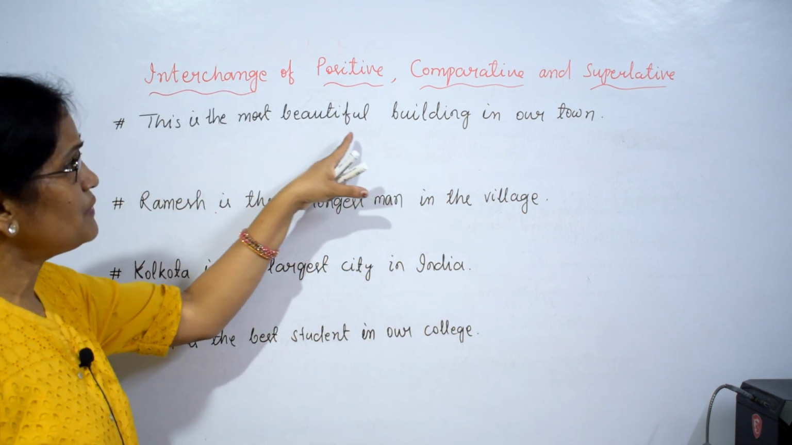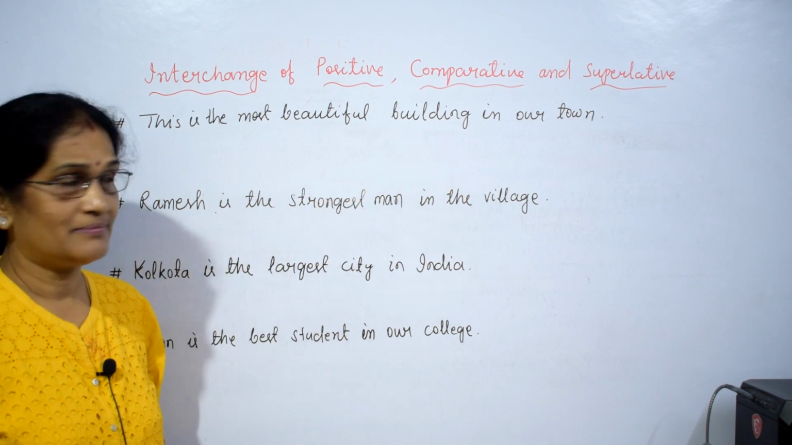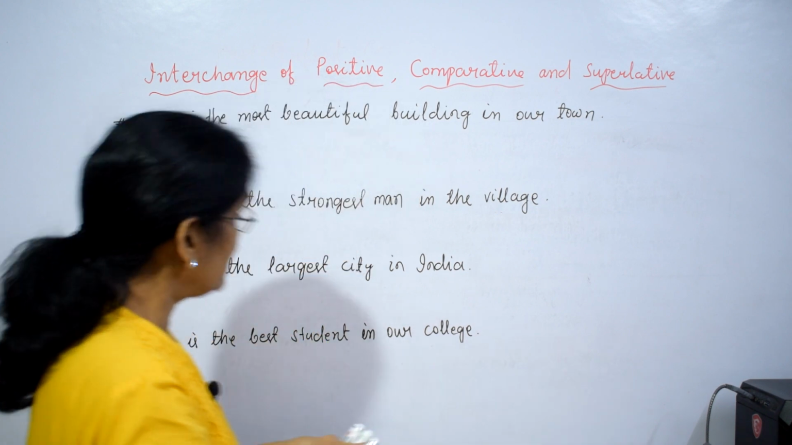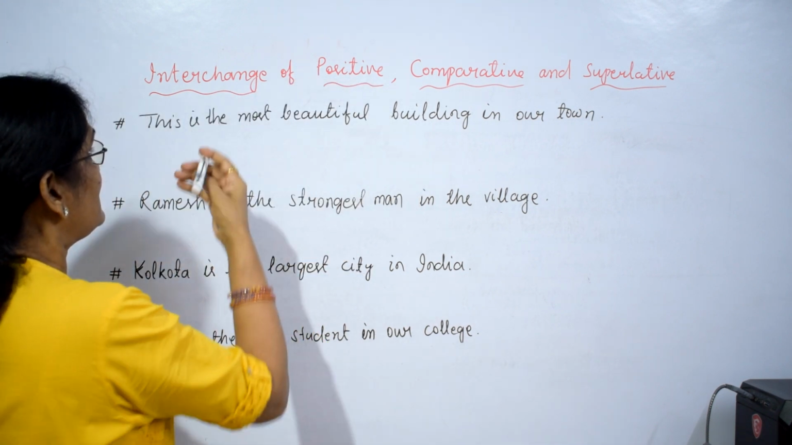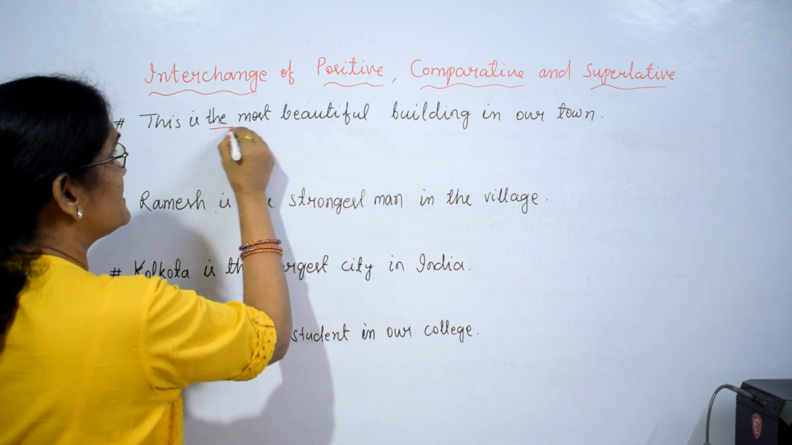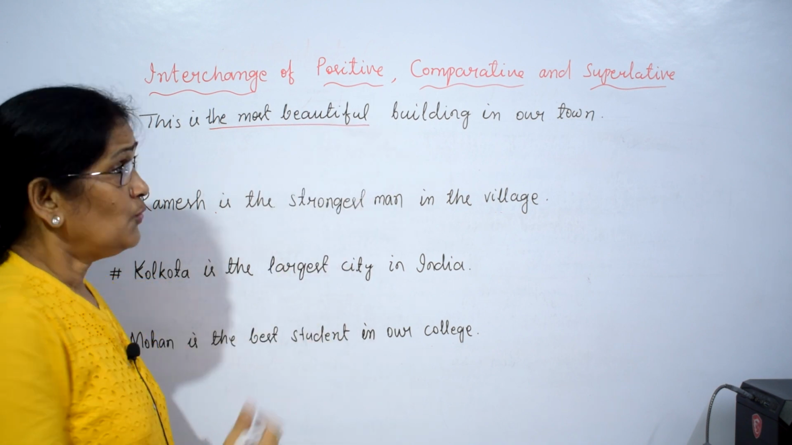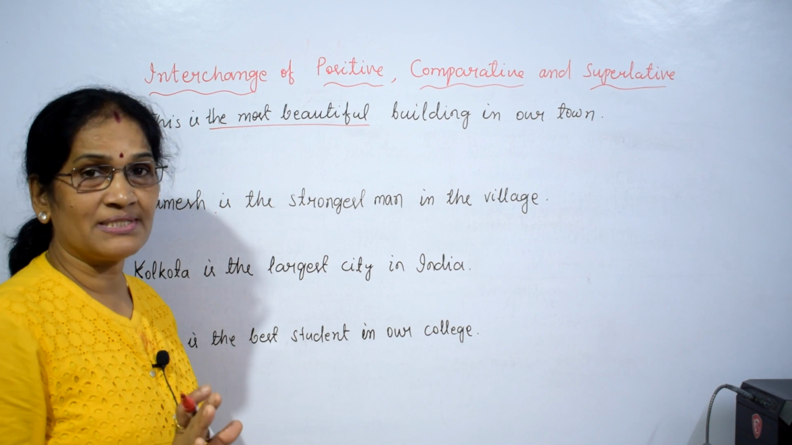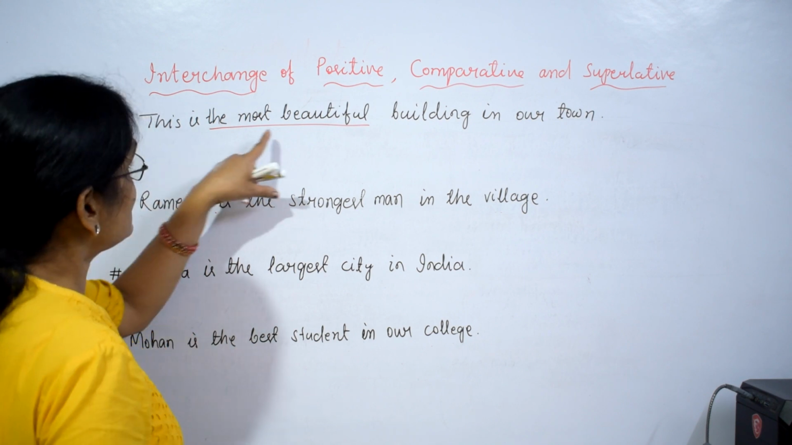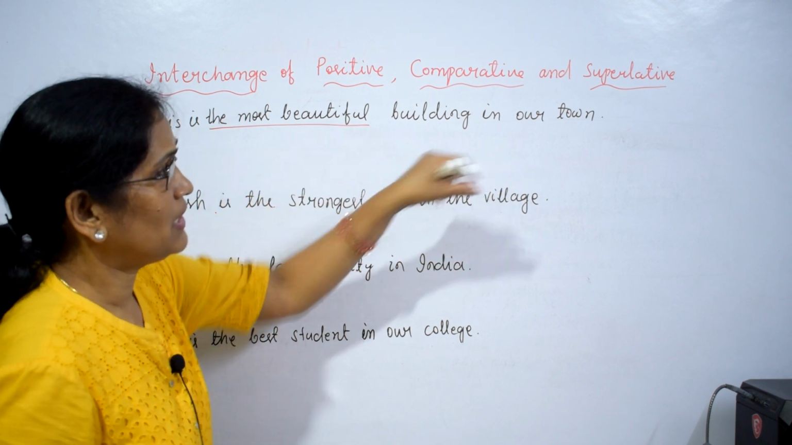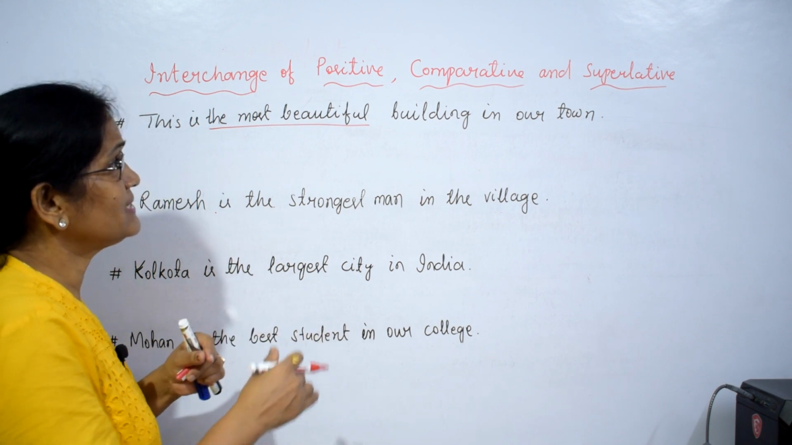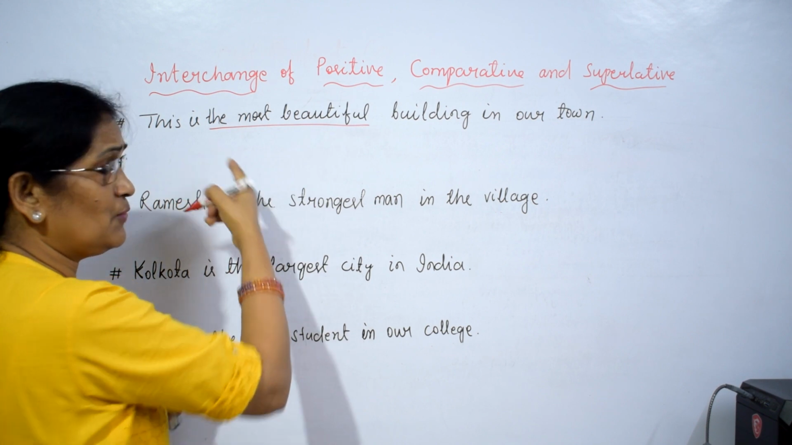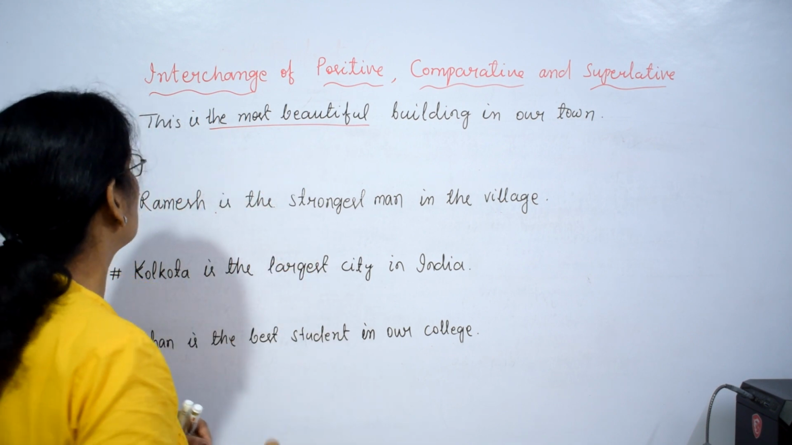This is the most beautiful building in our town. As it is the most beautiful, it is a superlative degree. We have to change the sentence into comparative and positive without changing its meaning. At first I am saying how to change the sentence into comparative. It is in superlative degree, we have to change the sentence into comparative.